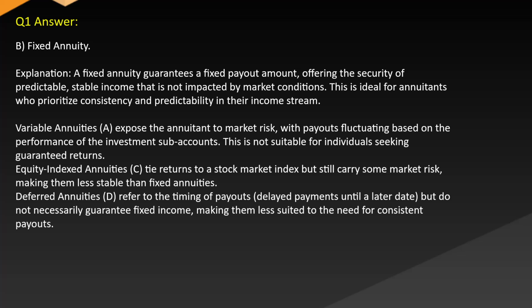Variable annuities expose the annuitant to market risk, with payouts fluctuating based on the performance of the investment sub-accounts. This is not suitable for individuals seeking guaranteed returns. Equity indexed annuities tie returns to a stock market index but still carry some market risk, making them less stable than fixed annuities. Deferred annuities refer to the timing of payouts, delayed payments until a later date, but do not necessarily guarantee fixed income, making them less suited to the need for consistent payouts.